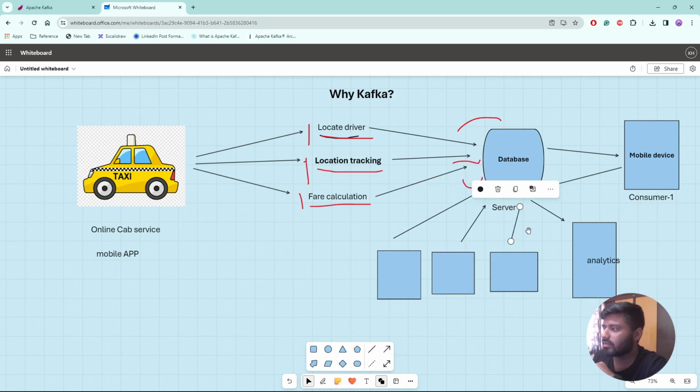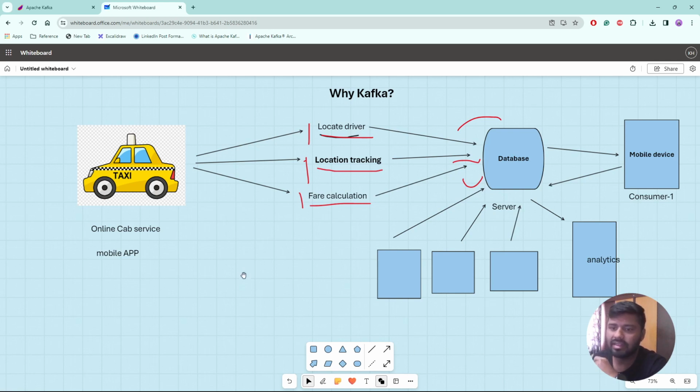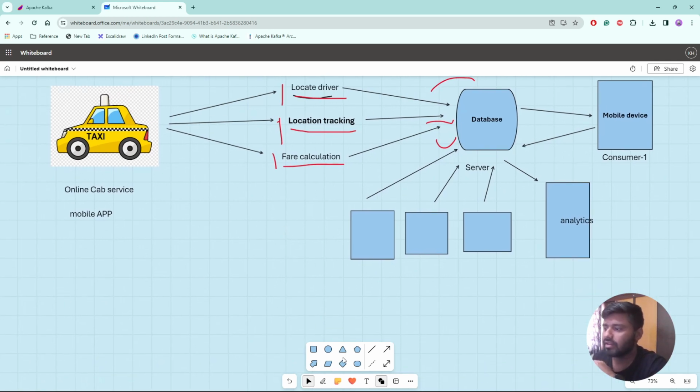That's what happens in a real-life scenario. Let's say my online cab service is getting popular, and I am planning to scale up my business. So now I need to extend it.